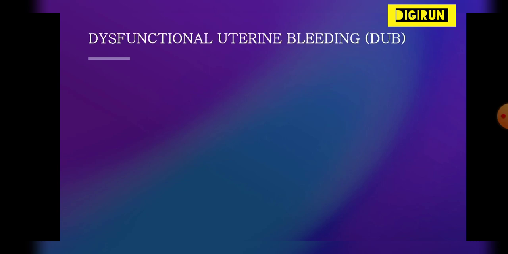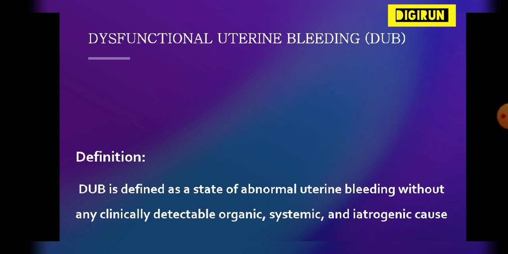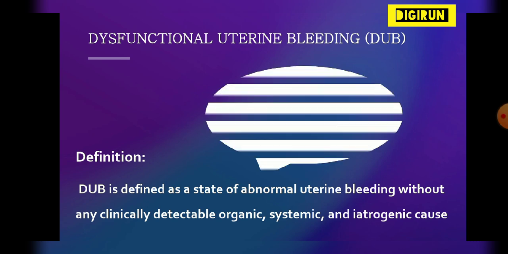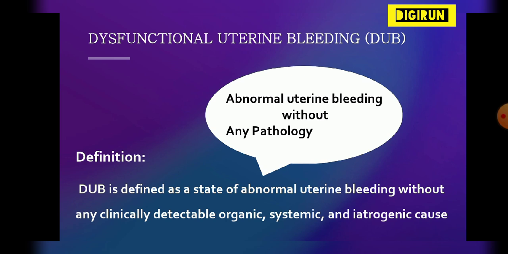Next is dysfunctional uterine bleeding, DUB. It is different from AUB because in AUB the bleeding occurs due to some pathological condition, and in DUB, dysfunctional uterine bleeding, the bleeding occurs without any cause or pathological condition. Definition: DUB is defined as a state of abnormal uterine bleeding without any clinically detectable organic, systemic and iatrogenic cause. In short, abnormal uterine bleeding without any pathological or clinical condition.